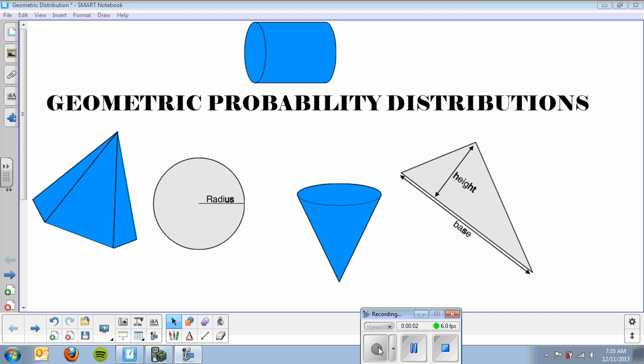Welcome to your final lesson of Chapter 8, in which we'll talk about geometric probability distributions. Now, geometric probability distributions don't have anything really to do with geometry, but I figured I'd throw some shapes out there just for your enjoyment. We'll start off with a few questions, and then we'll get into the rules and formulas of geometric distributions.